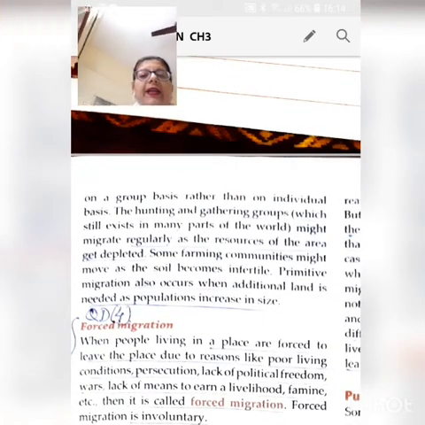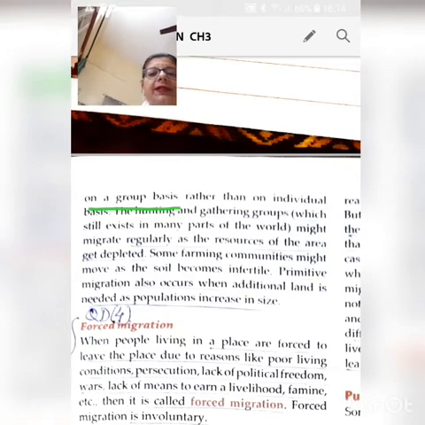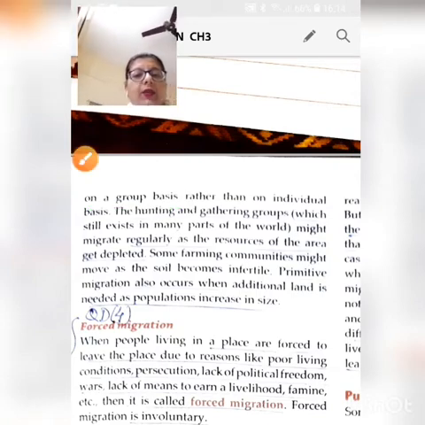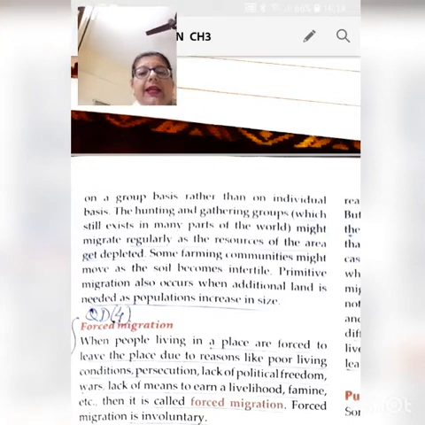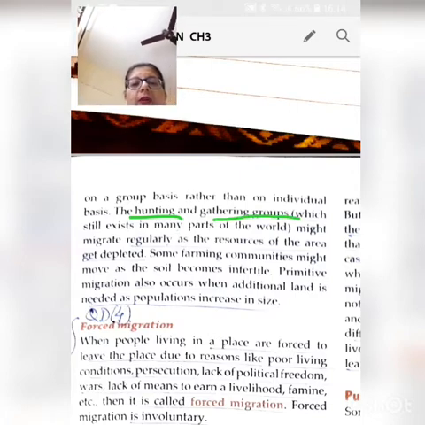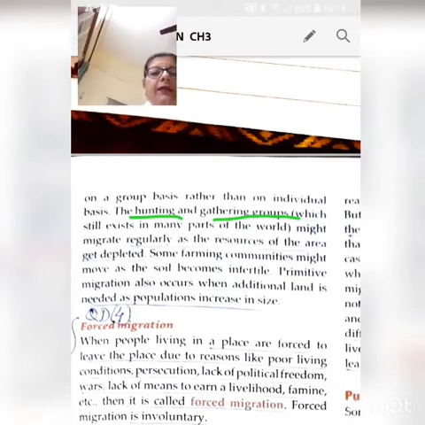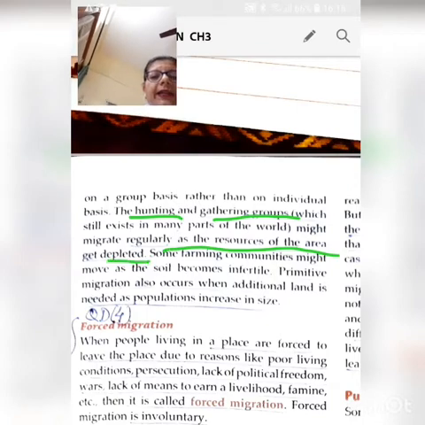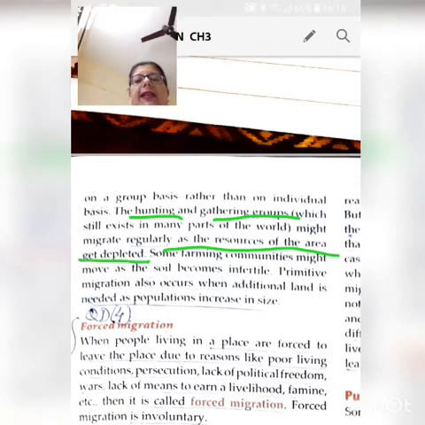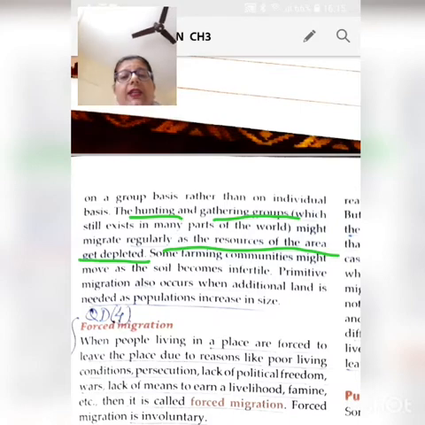Generally, these migrations occur on a group basis. The entire group, the entire tribe moves in this case, rather than one individual. And generally, the hunting and gathering groups, which still exist in the world, especially in the tribal and underdeveloped areas, migrate regularly when the resources of the area get depleted. What does that mean? When the resources are exhausted, completely utilized, people move from that area.